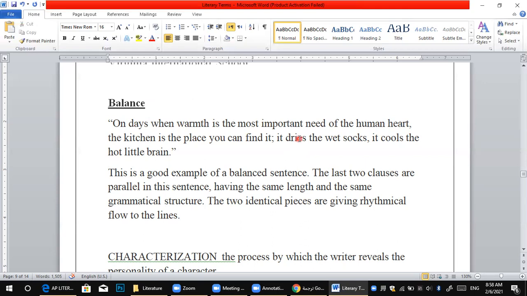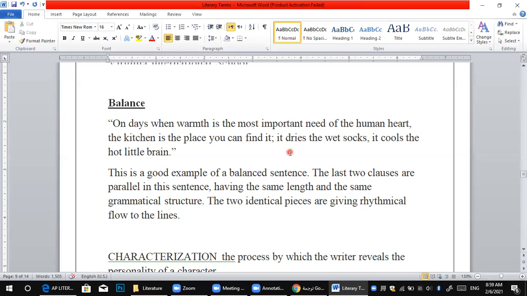the person or the human likes the warmth. And he tells you that the kitchen is the place you can find it. So you have to go to the kitchen. Why do you have to go to the kitchen? Because it dries the wet socks, it cools the hot little brain.